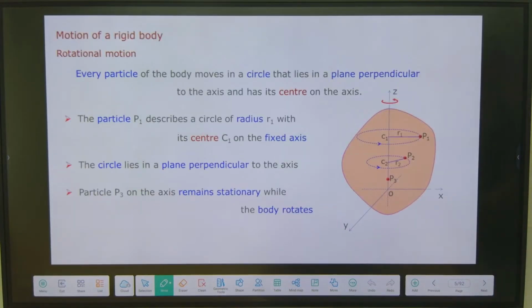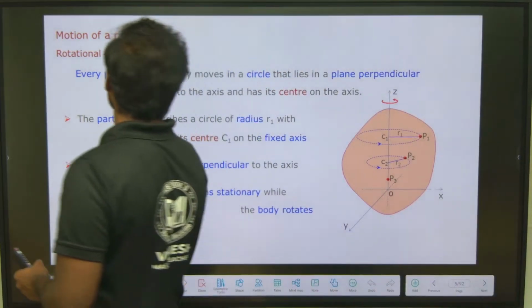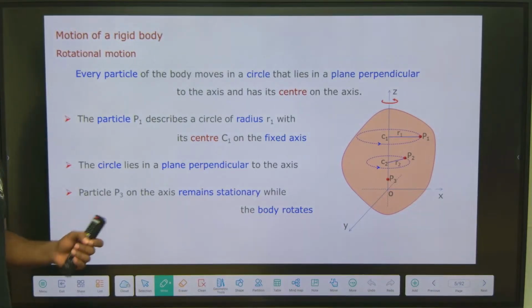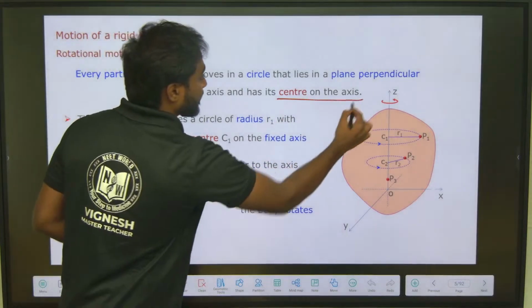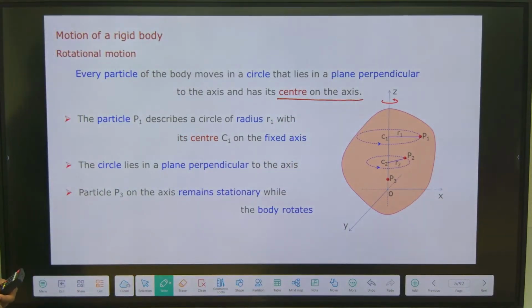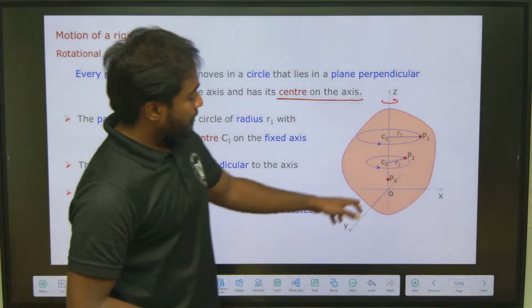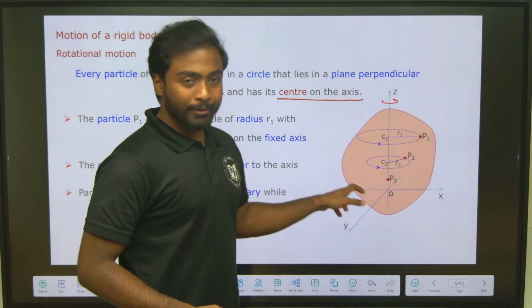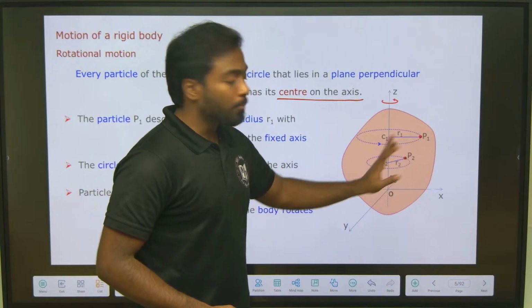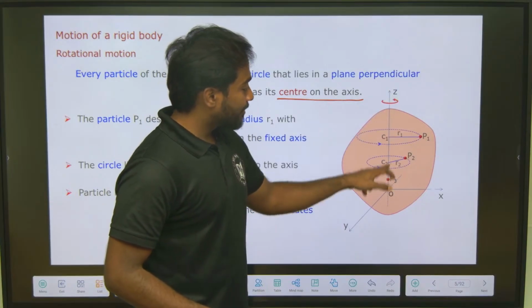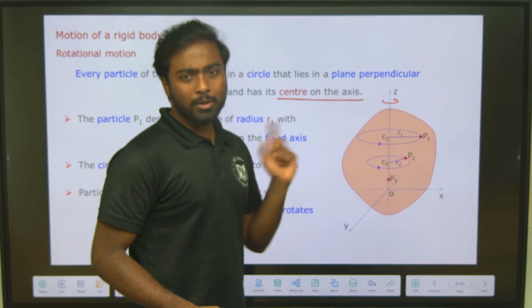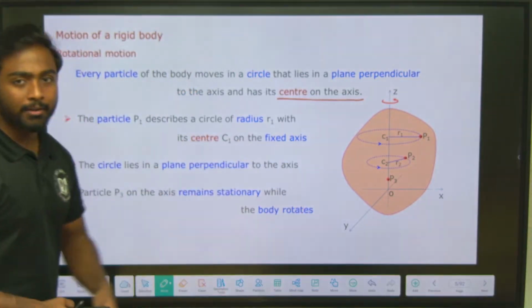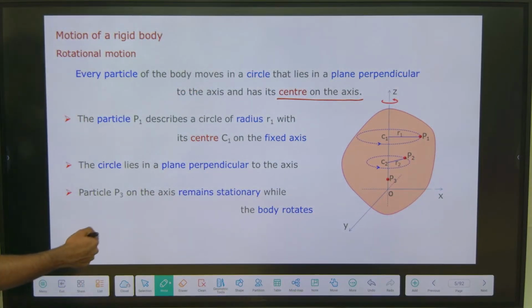So, motion of a rigid body: rotational motion. Every particle of a body moves in a circle that lies on a plane perpendicular to the axis, with its center on the axis. One thing we can understand here is that the particles which are rotating, like particle 1, 2, and so on. The axis is the z axis, whereas point 3 exactly lies on the z axis. Will that point rotate? No, it is fixed on the z axis, so it remains constant, right?